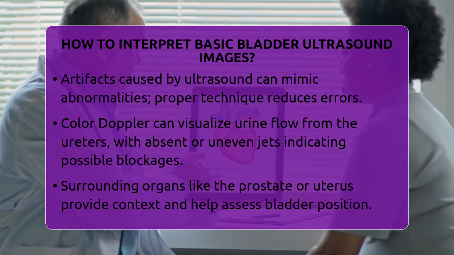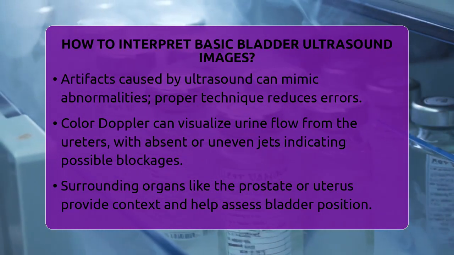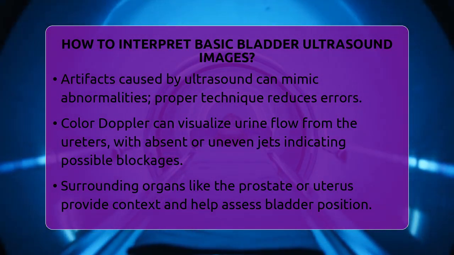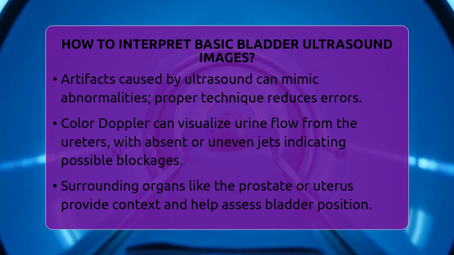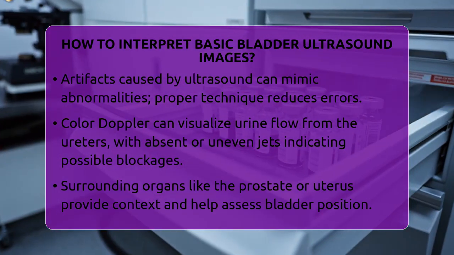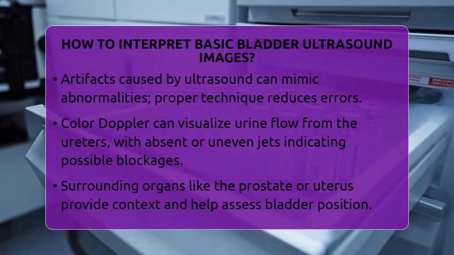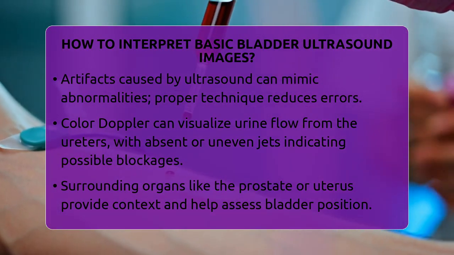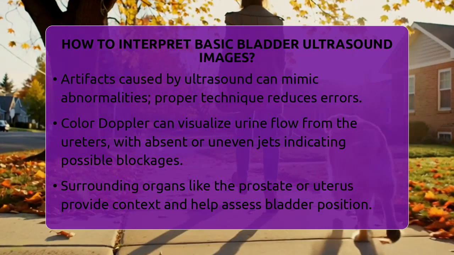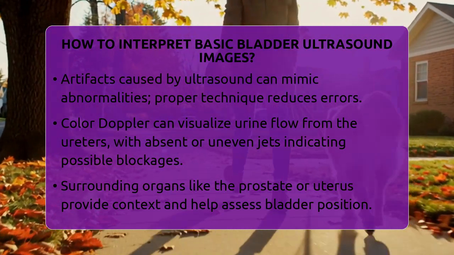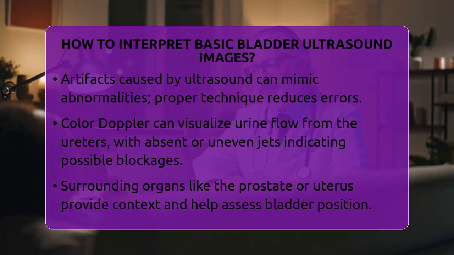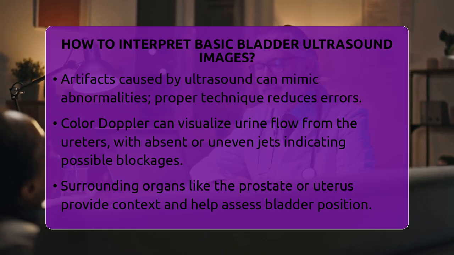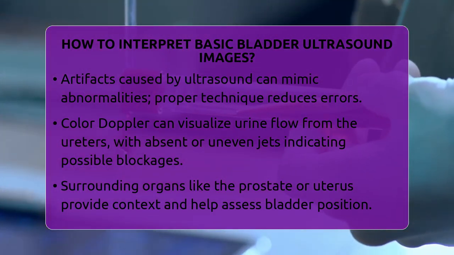Another key feature is the ureteral jets, which are the streams of urine entering the bladder from the tubes called ureters. Using color Doppler ultrasound, the technician can see these jets. If they are absent or uneven, it might suggest a blockage or other issues with urine flow. Surrounding structures also matter. In men, the prostate gland is nearby, and in women, the uterus. Recognizing these helps provide context and can reveal if the bladder wall is extending into or pressing against other organs.